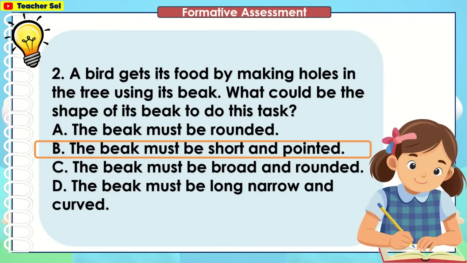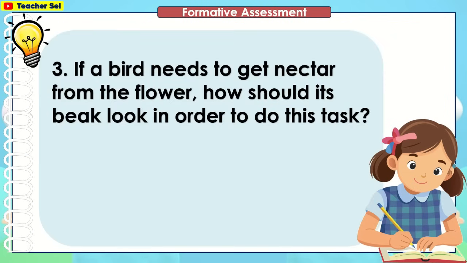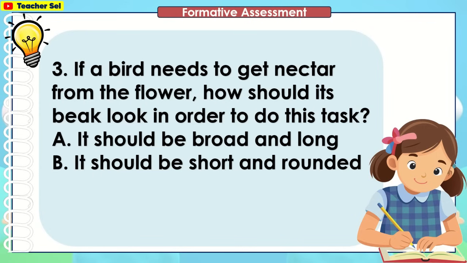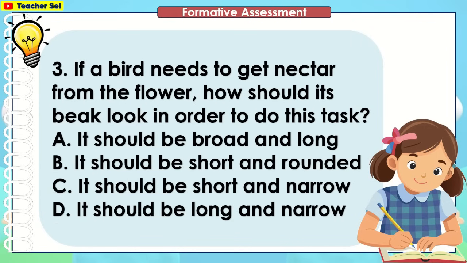Very good. The correct answer is B. The beak must be short and pointed. If a bird needs to get nectar from the flower, how should its beak look in order to do this task? You're right. The correct answer is D. It should be long and narrow.